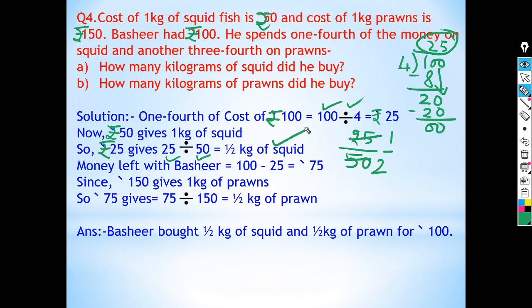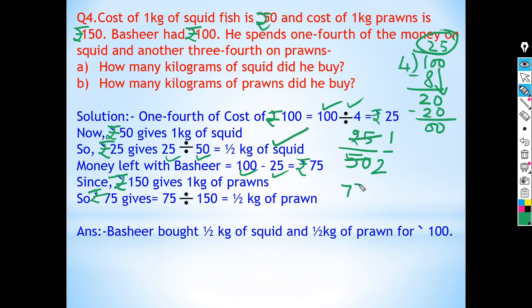Now he already spent rupees 25. Because he had rupees 100 and spent 25, the money left with Bashir is 100 minus 25, that is rupees 75. Now rupees 75 is left with Bashir, and rupees 150 is the cost of 1 kg of prawns. So rupees 75 is the cost of 75 divided by 150.